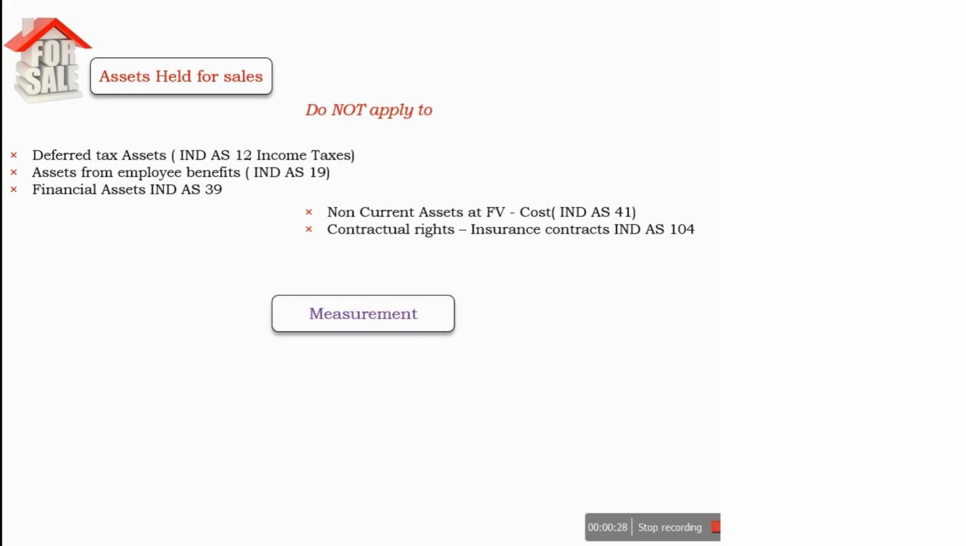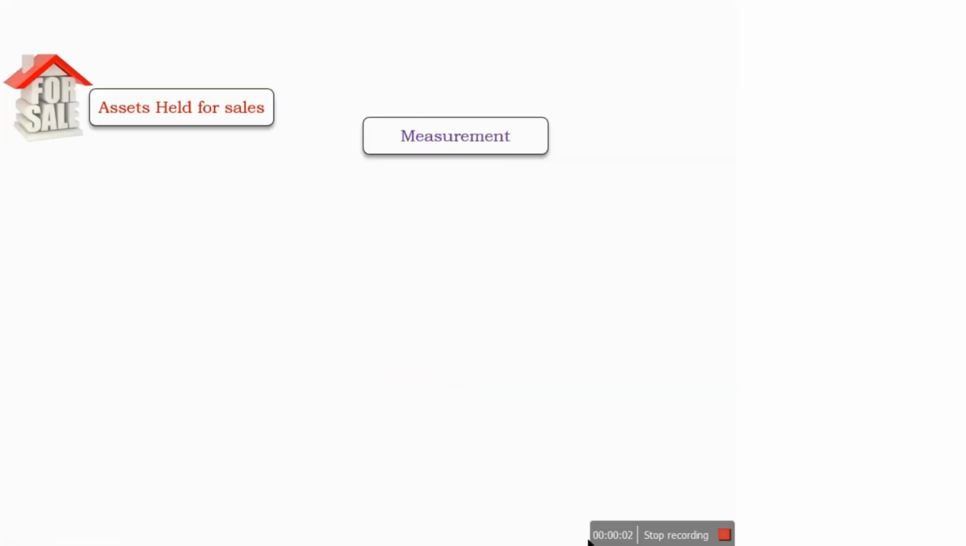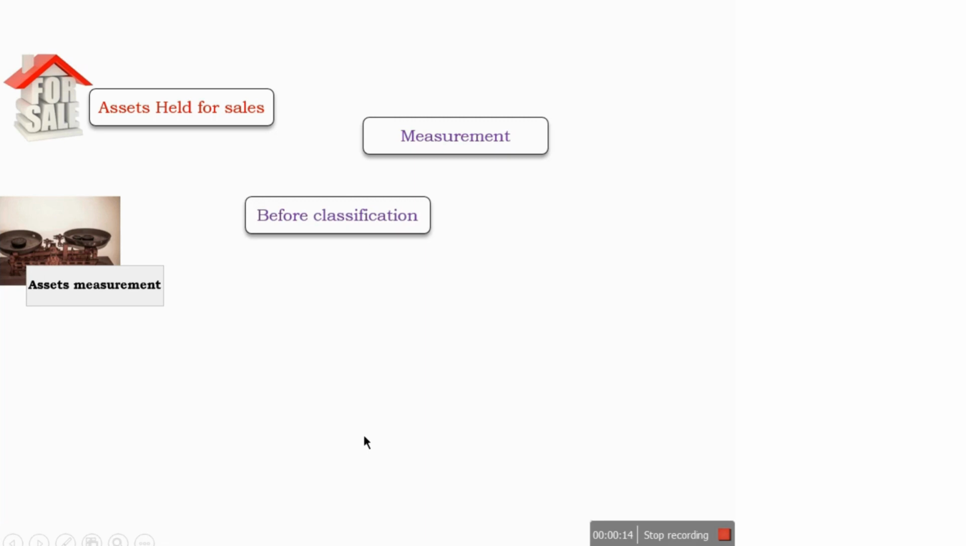Another principle in Ind AS 105 is the measurement of assets classified as held for sale. It will be measured at the lower of carrying amount and fair value less cost to sell. In case assets are kept for distribution among owners, it will be measured at the lower of carrying amount and fair value less cost to distribute those assets among the owners. Let's understand how to apply this measurement concept. We divide the complete situation into two categories: measurement before classification of the asset as held for sale and after classification of the asset as held for sale.